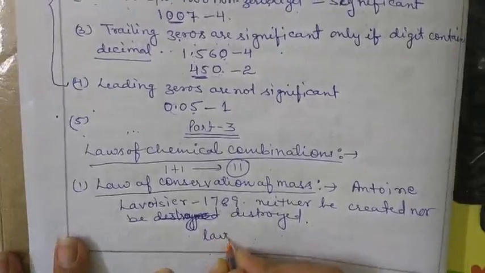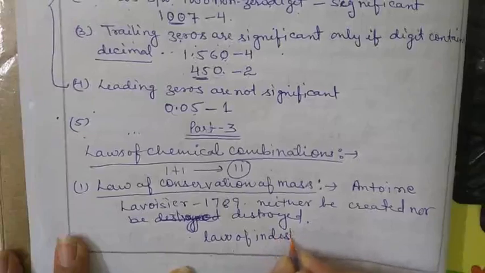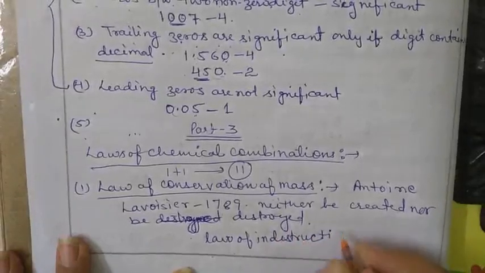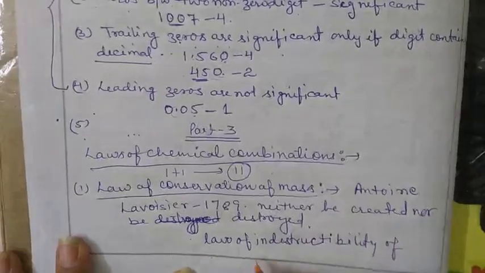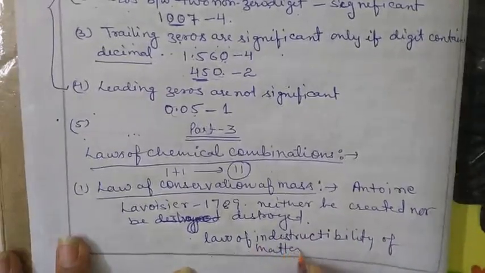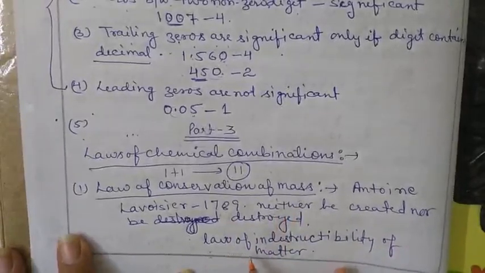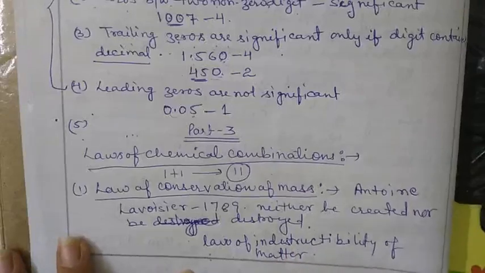It is also termed as the law of indestructibility of matter. Law of conservation of mass or law of indestructibility of matter. Clear?